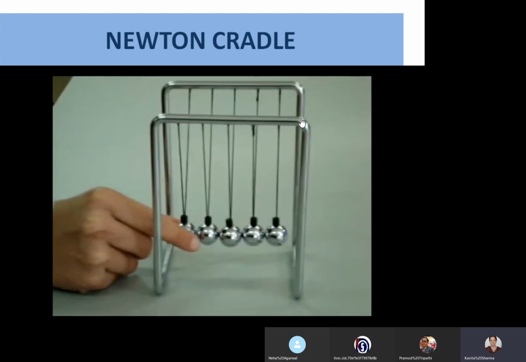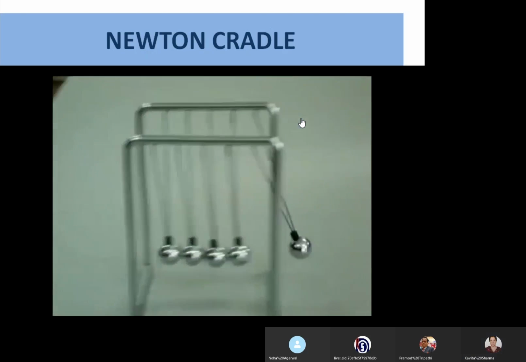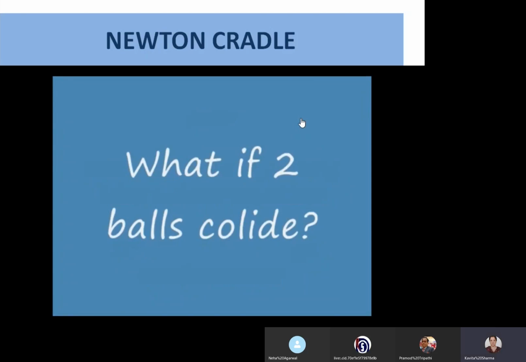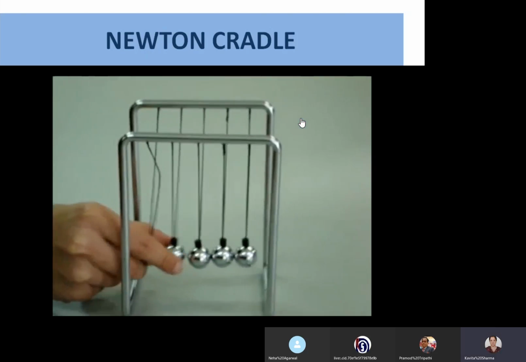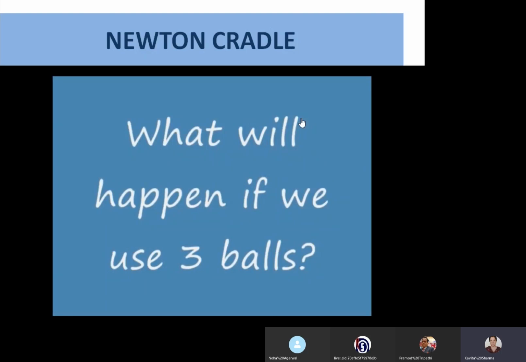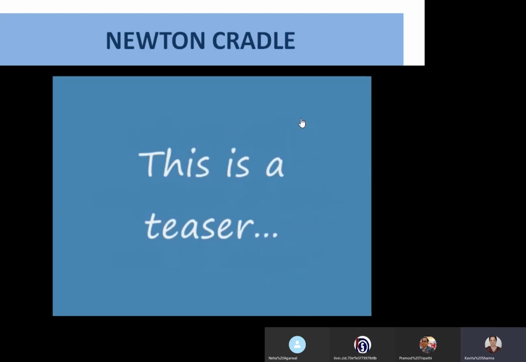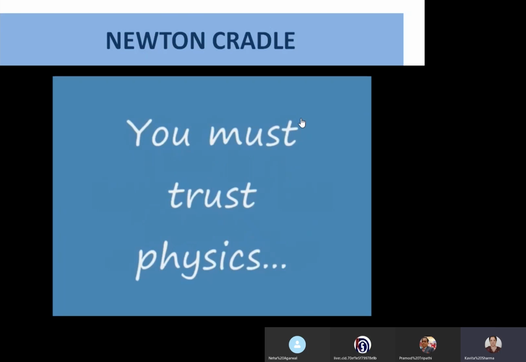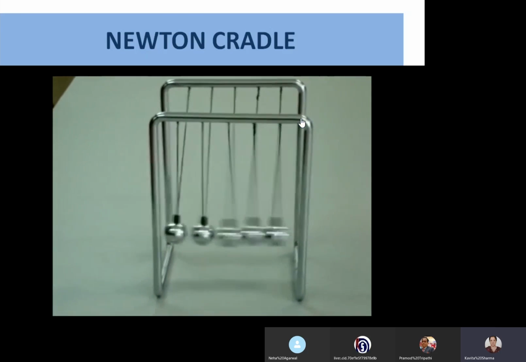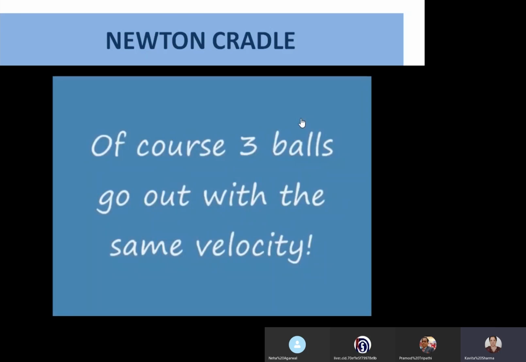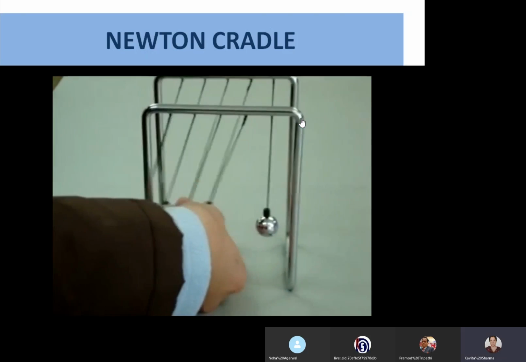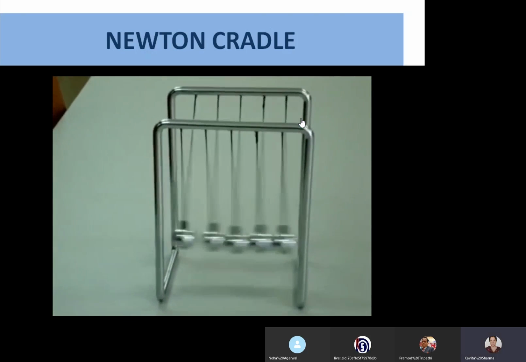If we have one ball, you know. To see what if two balls collide, two are going in, two are coming out. If three, and now if four, see, four going in, four coming out from the other side. So momentum will remain conserved.